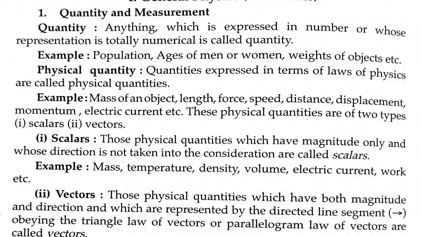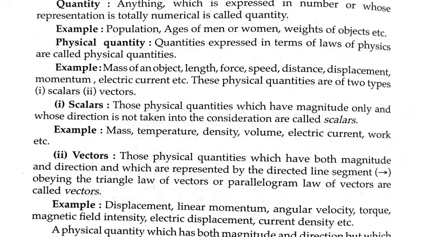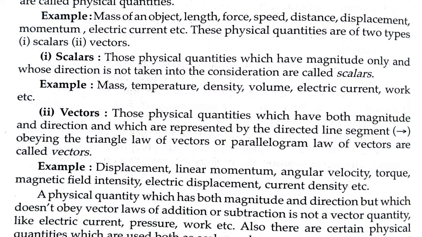For example, we can say mass of an object, length, force, speed, distance, displacement. All these things obey the laws of physics, that is why they are known as physical quantities. And in physical quantities there are two parts. The first one is scalar, and the other one is vector. So let's see what is scalar and what is vector.